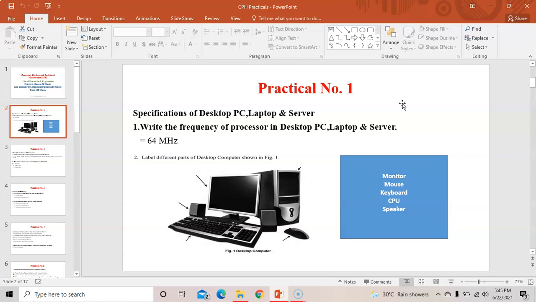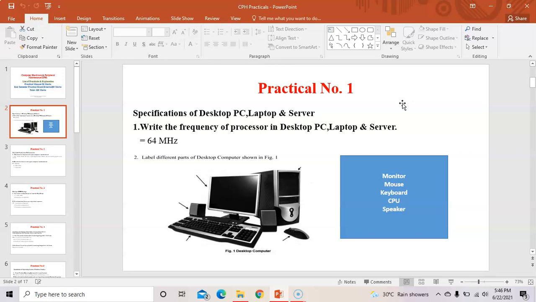Specification can be anything. The first question is to write the frequency of the processor in a desktop. What is the frequency of a processor? It means at how much speed your processor operates. There will be changes in the speed according to your system. It depends on your system, but in this case 64 megahertz is the frequency of the processor, which means your processor is working at 64 megahertz speed.